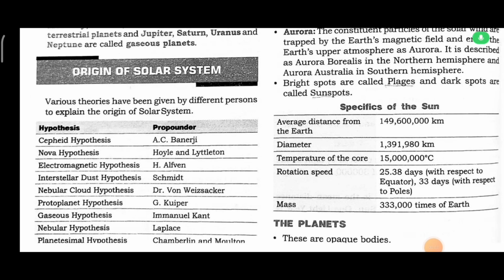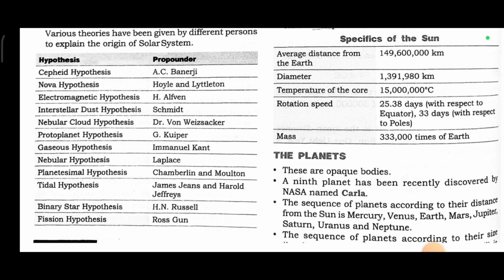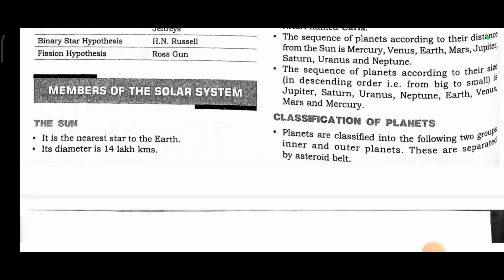Origin of solar system. Various theories have been given by different persons to explain the origin of the solar system. These are the hypotheses and their propounders. Then members of the solar system. The sun. It is the nearest star to the Earth. Its diameter is 14 lakh kilometers.